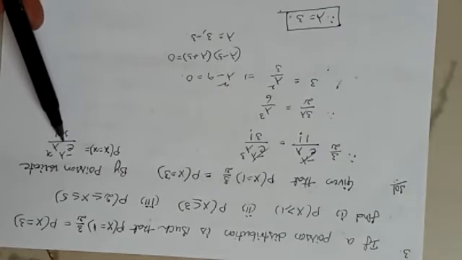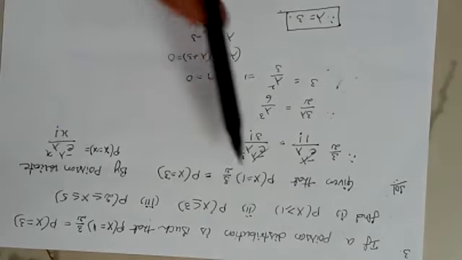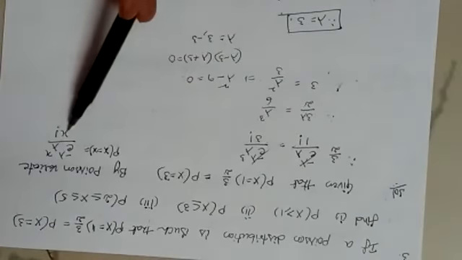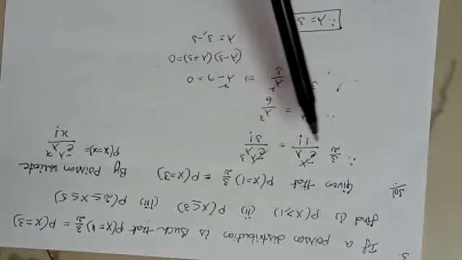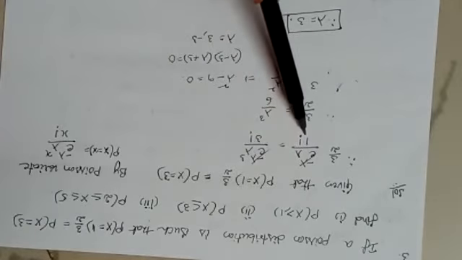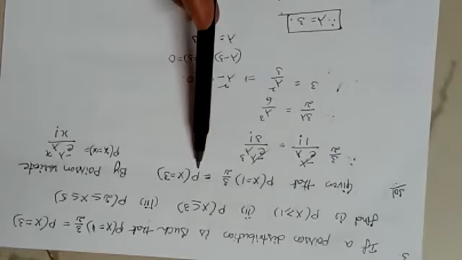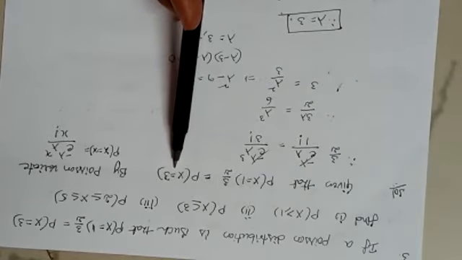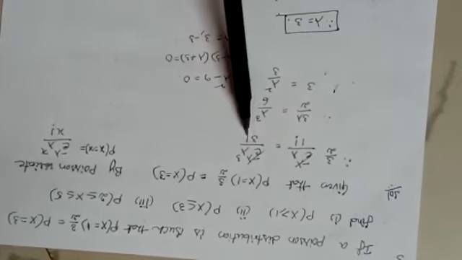In this case x is 1. Substituting x as 1, you have e power minus lambda into lambda by 1 factorial into 3 by 2 is equal to e power minus lambda into lambda power 3 by 3 factorial.